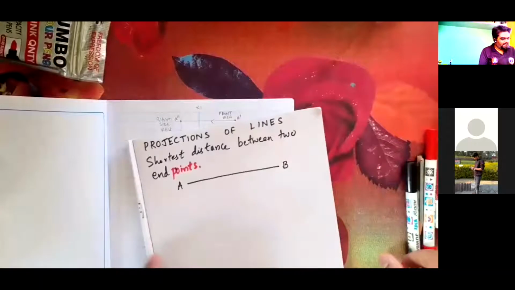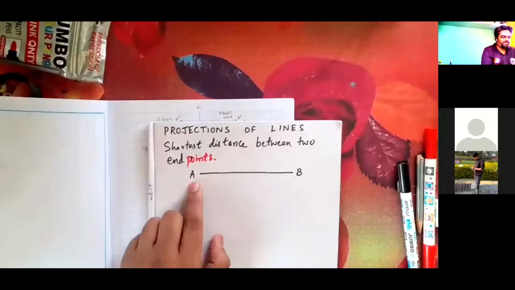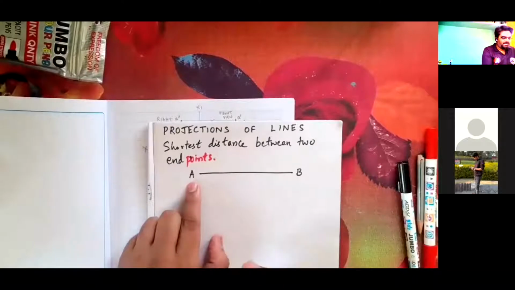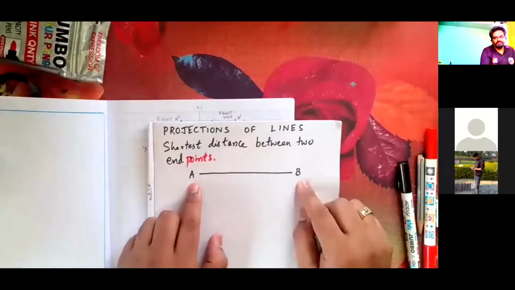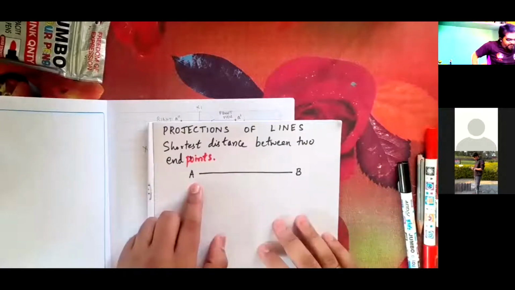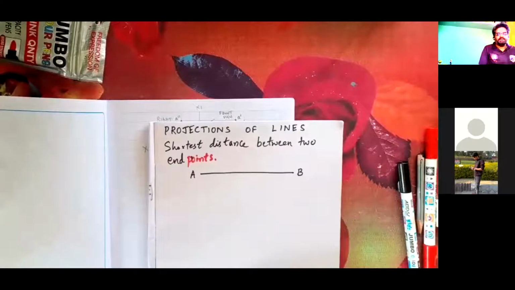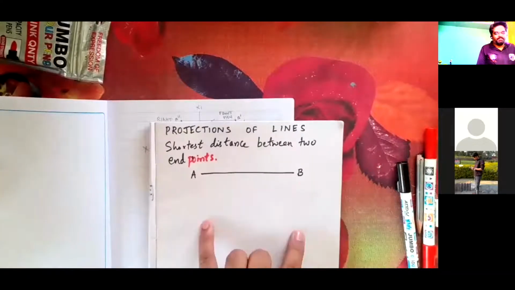For example, this endpoint A may be 10 mm above HP and 20 mm in front of VP. This endpoint B may be 30 mm above HP and 40 mm in front of VP, something like this. So in this first quadrant, what are the possibilities we are going to see and represent for a particular line?